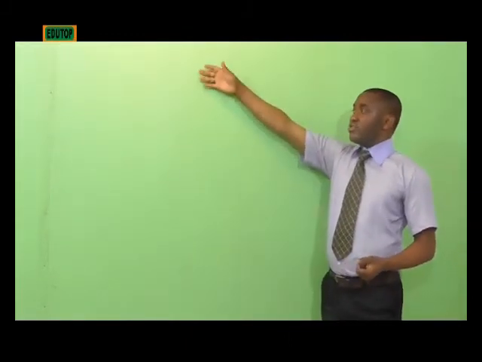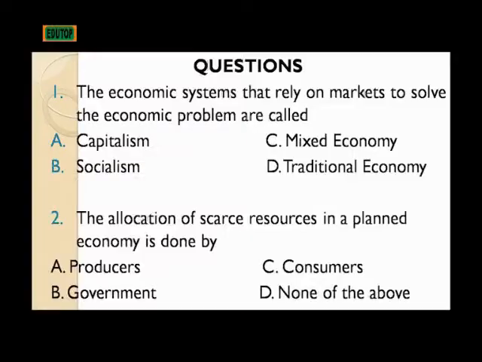Now let's consider some questions under this economic system. The first question says, the economic system that relies on markets to solve the economic problems is called dash. A, capitalism. B, socialism. C, mixed economy. D, traditional economy. 2. The allocation of scarce resources in a planned economy is done by dash. A, producers. B, government. C, consumers. D, none of the above.